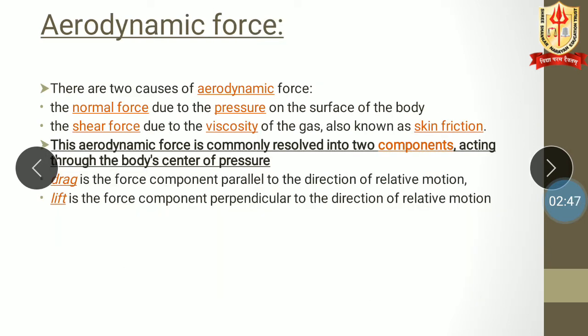Okay, aerodynamic forces. There are two causes of aerodynamic forces. The first one is the normal force due to the pressure on the surface of the body. What is normal force? When pressure is exerted on the surface of a body, it is called a normal force. Then the shear force due to the viscosity of gas, also known as skin friction.